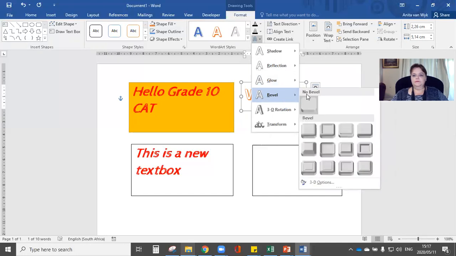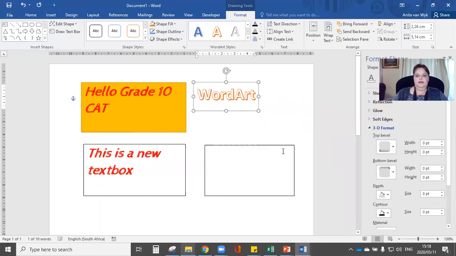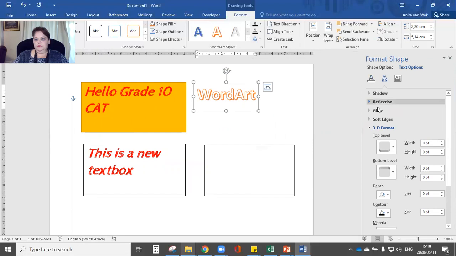There's bevel. Bevel gives you almost a frame feeling inside your text, as if you were doing it with a panel. You will see here relaxed inset. This would be a convex. That should be a soft round. This one's a slope. So there are different options. Here's even a 3D option that is going to open up. You will be able to play with different options. You can choose the height, the width, the contour colors, all sorts of things.